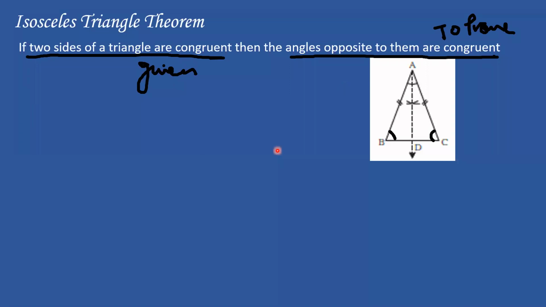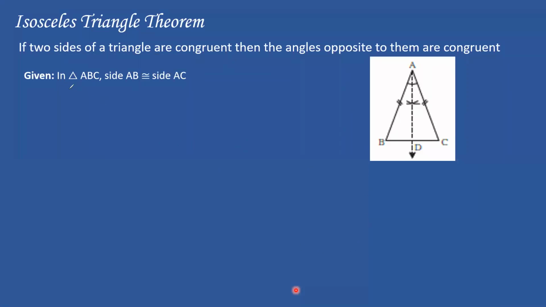Good. So what will be the first step now? People, we are writing the geometry proof. What is the first step? Anybody? Raise your hand. Write the given. Yeah, write the given. Next time raise your hand, please. I'm just going to clear the annotation quickly. So given: what is the given in triangle ABC? This is triangle ABC. Side AB is congruent to side AC.